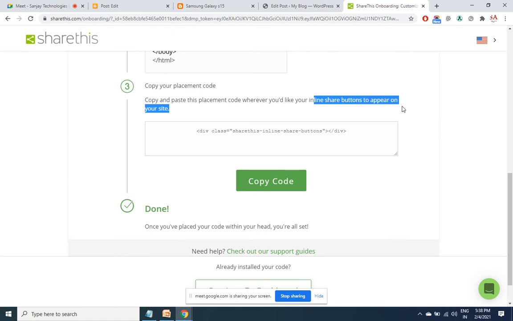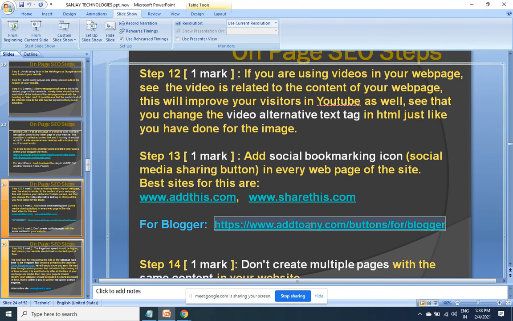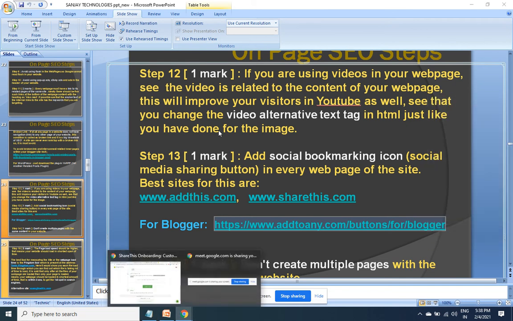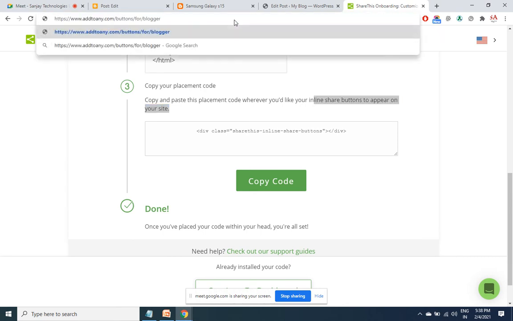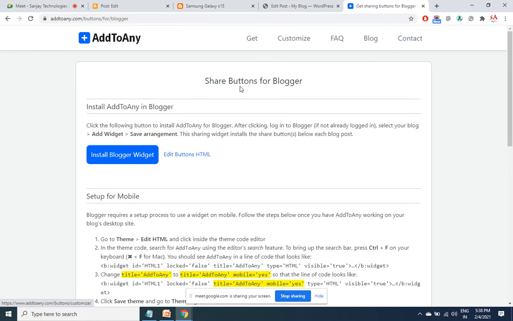Coming to Blogger, you can go to this URL, you will find a ready-made solution here. So I copy this, click on install Blogger widget and select the Blogger where you want these buttons to appear.